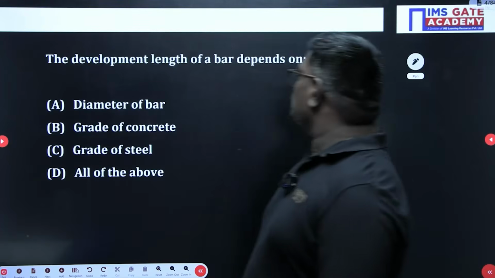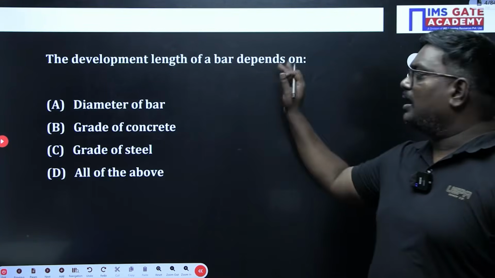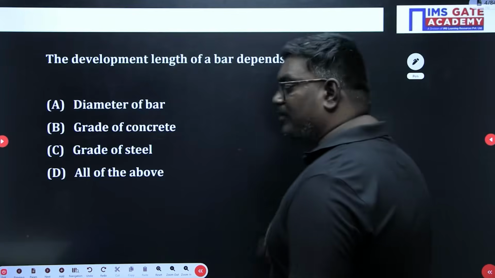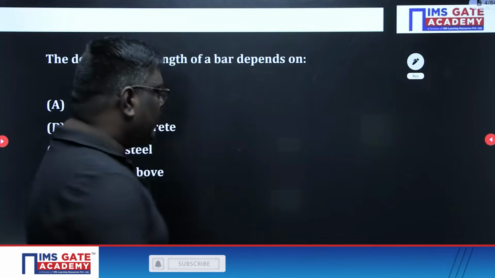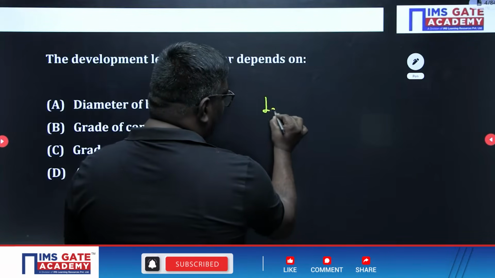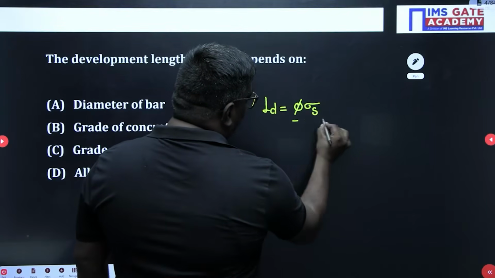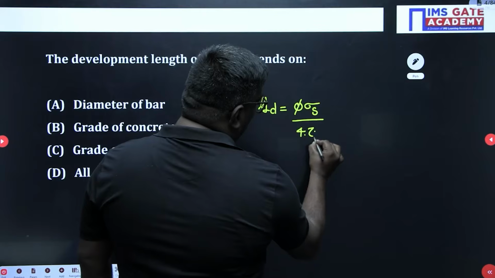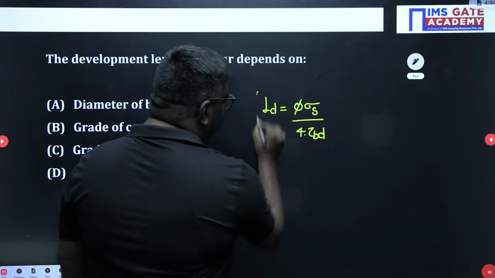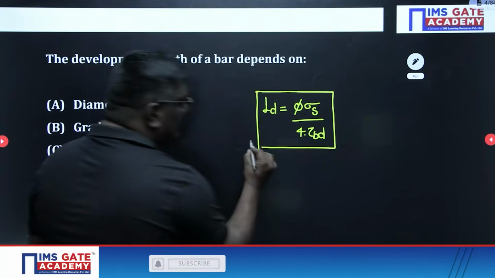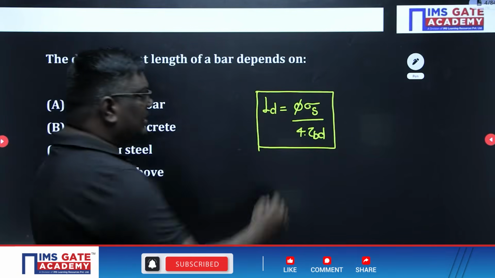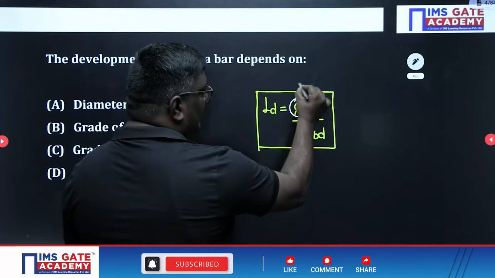Now my dear students, what does the development length of a bar depend upon? For your information, the development length is given by the formula Ld = phi sigma_s / (4 tau_bd). This is the formula for development length. Here phi is the dia of the bar.